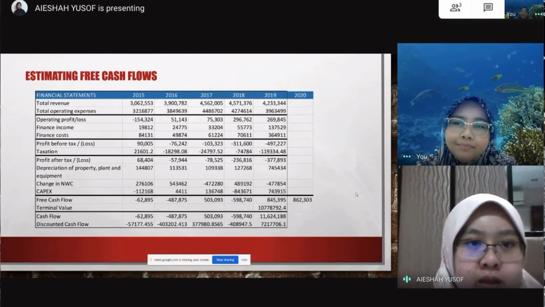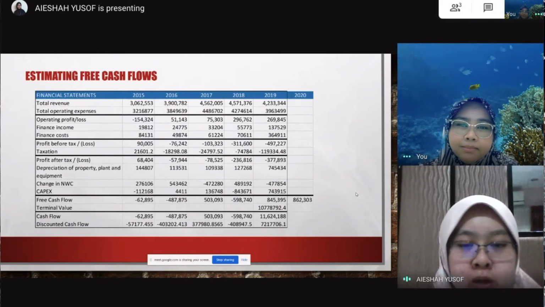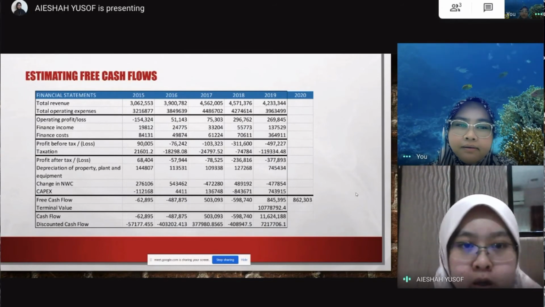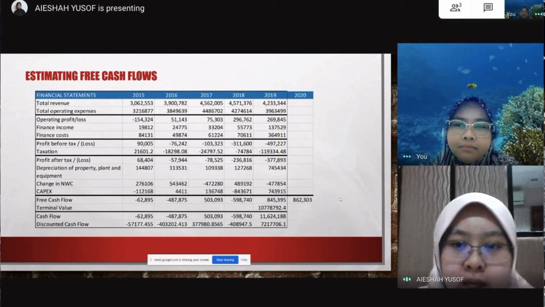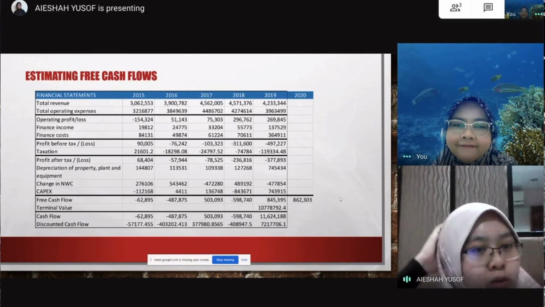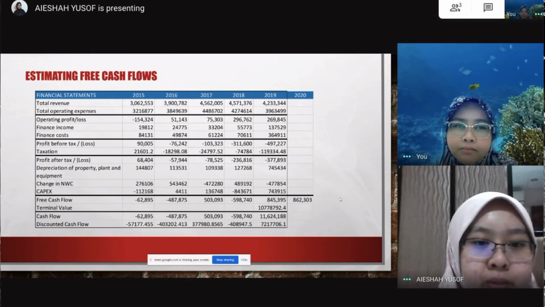Okay. Estimating free cash flows. Based on the financial report by Asia X, we obtain all 5 years of financial reports, so then we can calculate their free cash flows by using their net income.